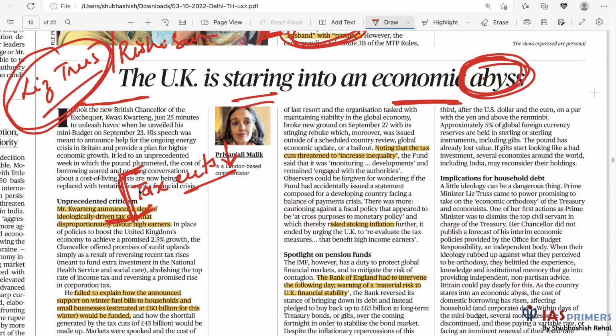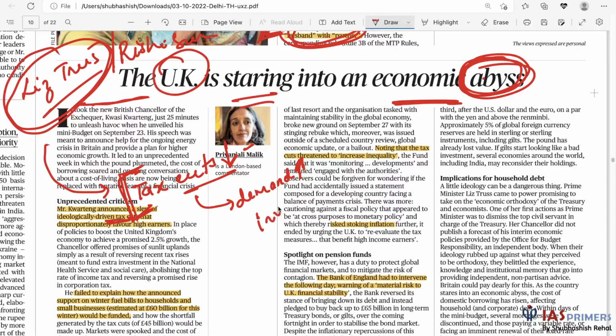So what does this mean? The purpose of this tax cut, logically, would be that there is already so much financial pressure on the people of the UK especially. If we reduce the tax burden on them, then it will spur demand, because people will have more money.